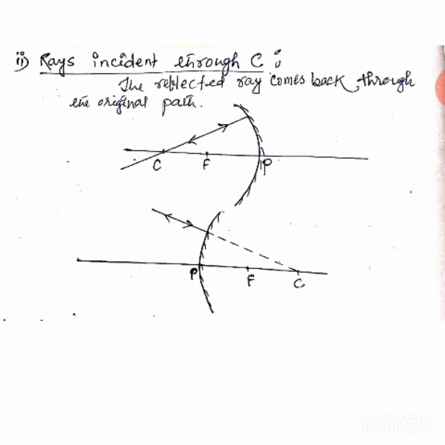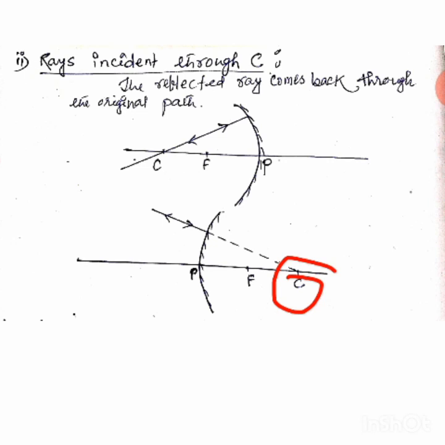So if any ray, in case of concave or in case of convex, is passing through C or appears to pass through C, then this ray is falling normally on the mirror surface, and as it is falling normally, it always reflects through the same line.